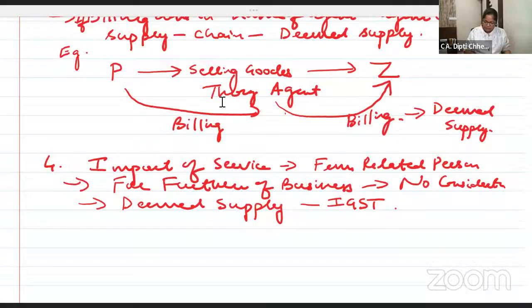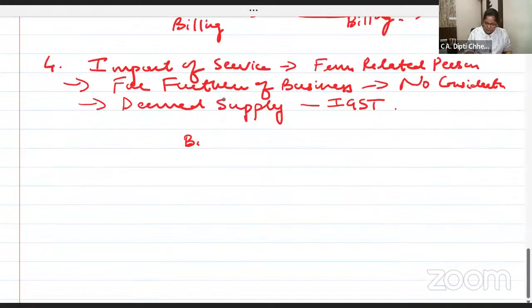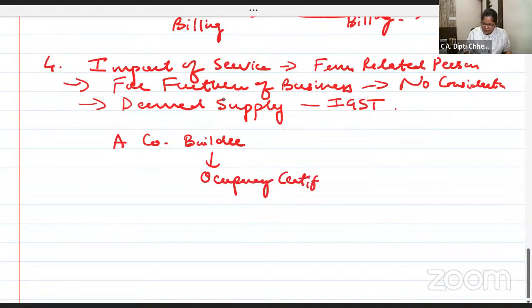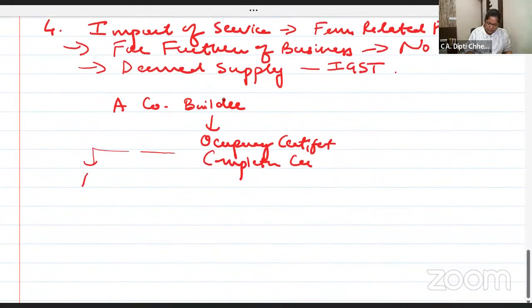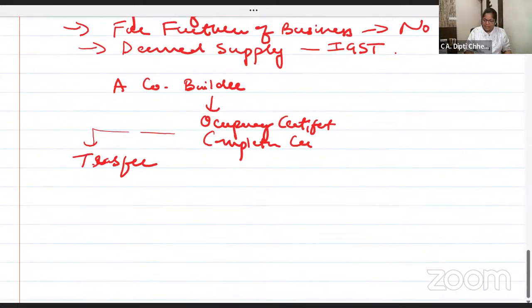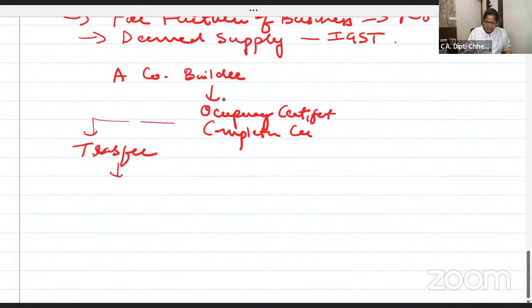Because this is a little tricky, let's write a note, no problem. Builder, a construction company. Occupancy certificate or completion certificate. Transfer. You don't have to draw the flowchart in the exam, but it is just for understanding.